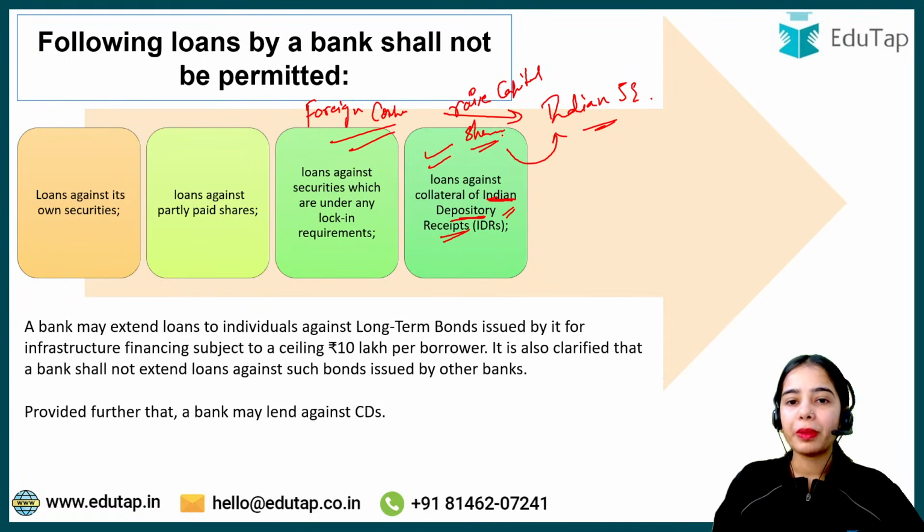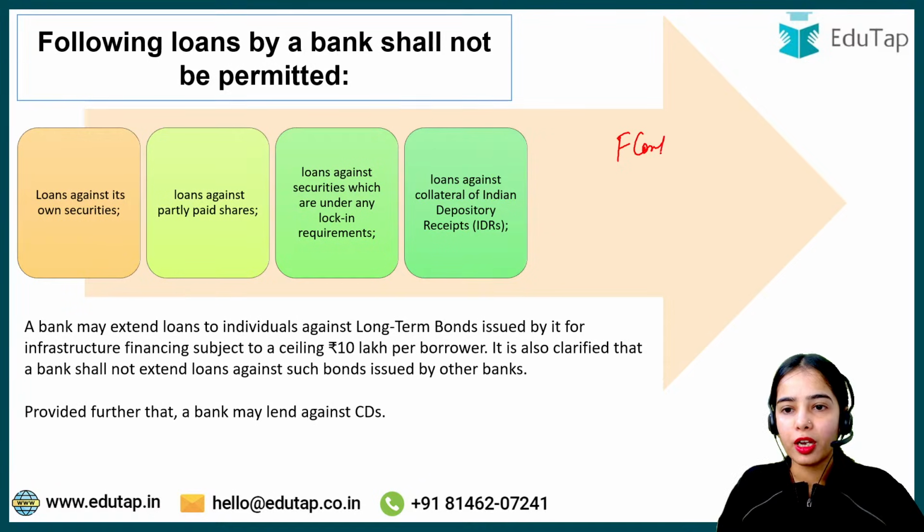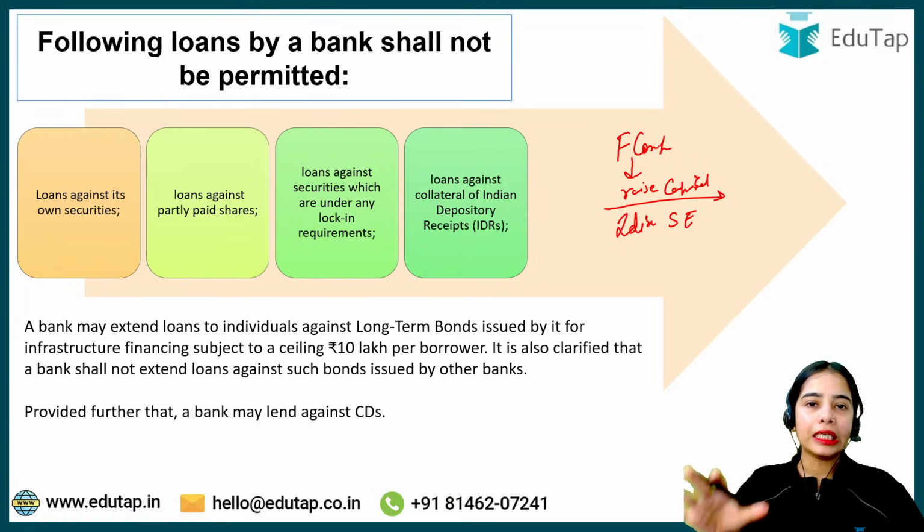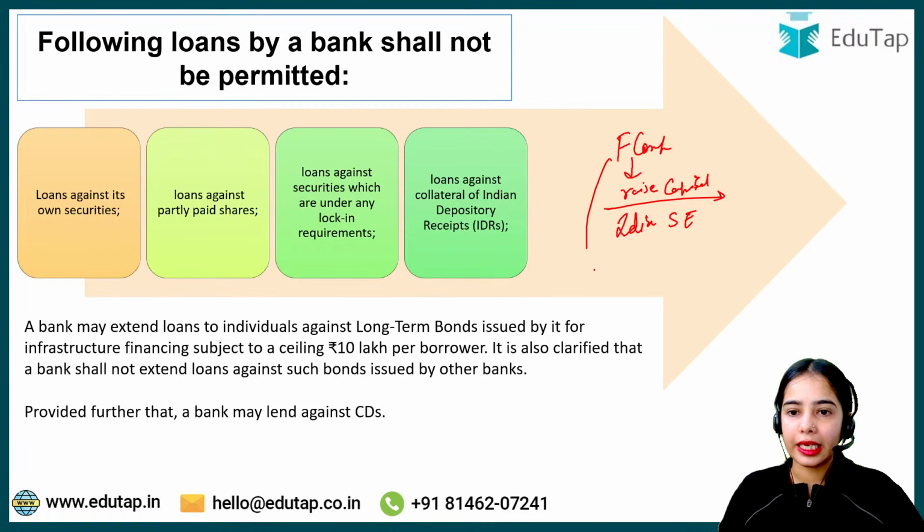This foreign company wants to raise funds from Indian investors through the Indian stock exchange, from NSE, BSE and such, by selling its equity shares.